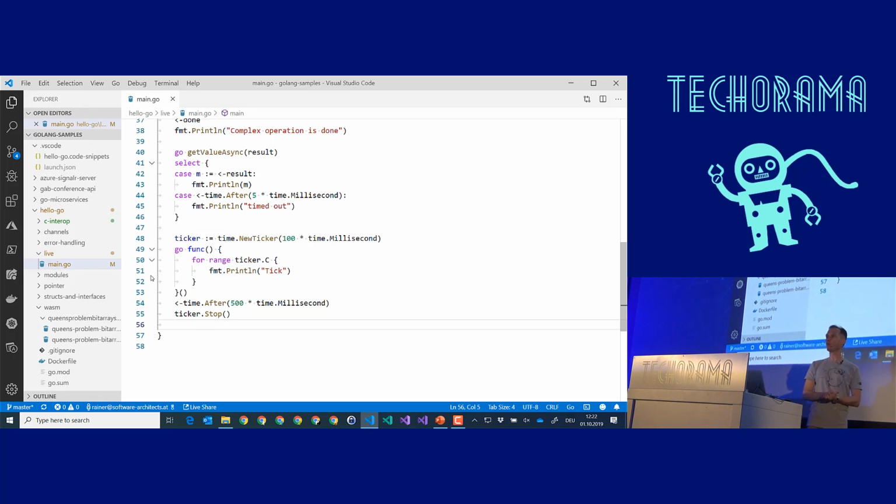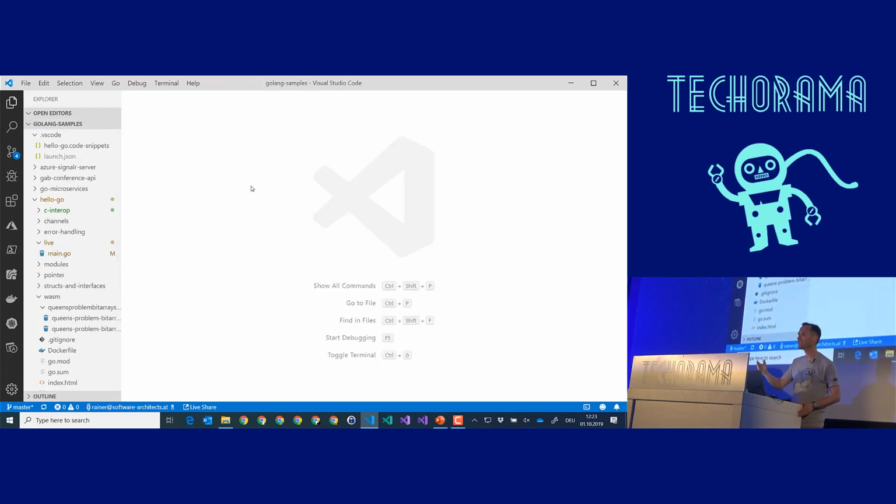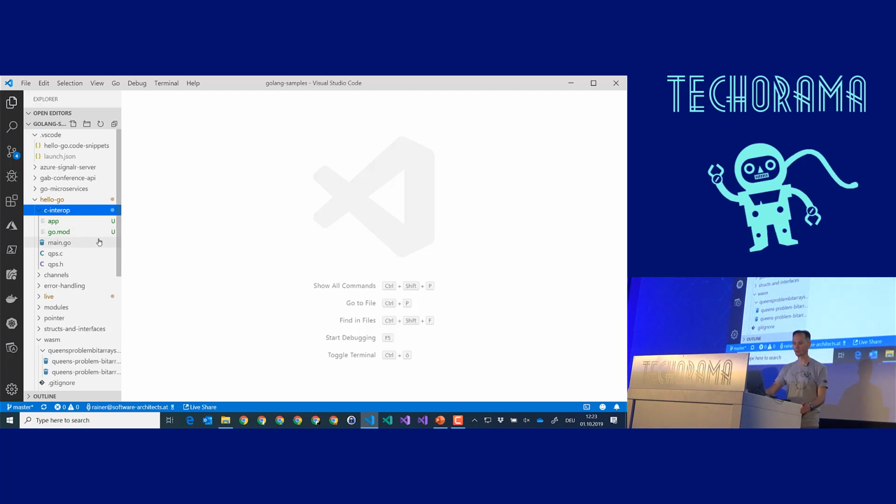Another point where Go is really strong is C interop. Of course, a platform like Docker, Kubernetes, Terraform, all these applications have been written with Go. They need to interact somehow with the kernel, directly with the kernel, and not everything is available in Go. So Go has to have a really strong integration with external applications, especially written in C, C++, Fortran, or similar applications. And I've created a small example that should show you how this C interop works.